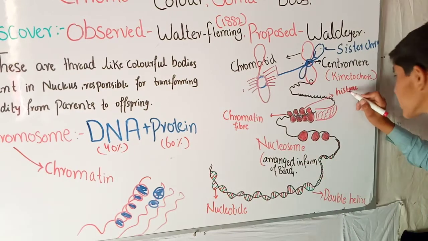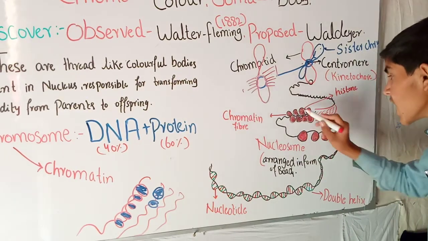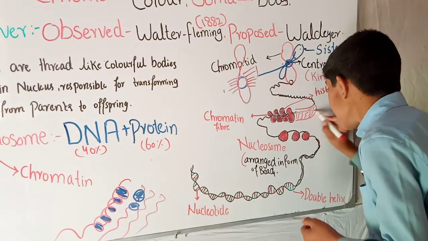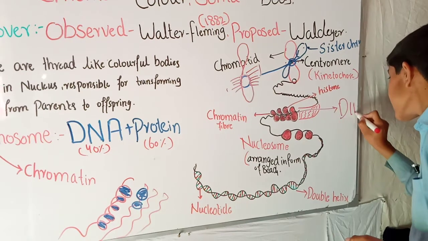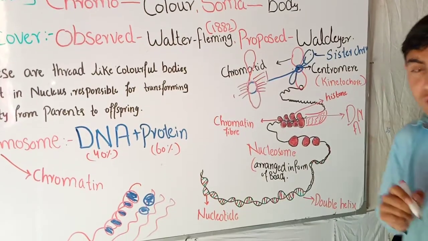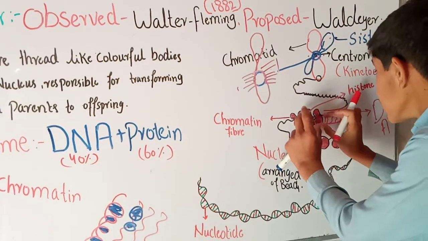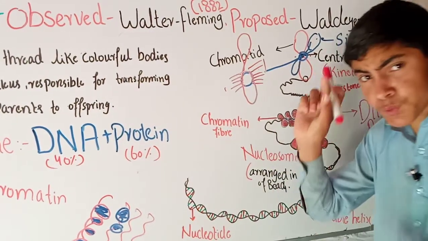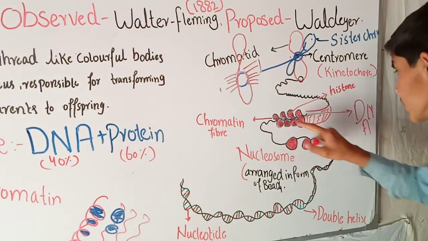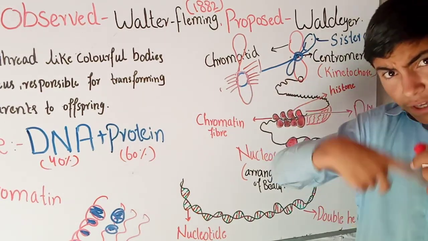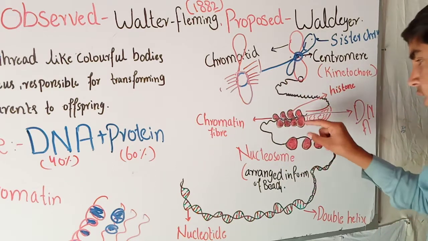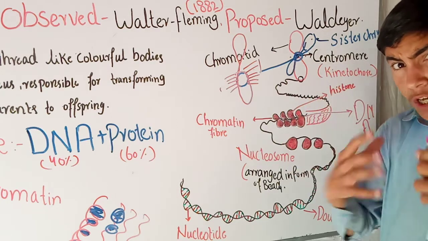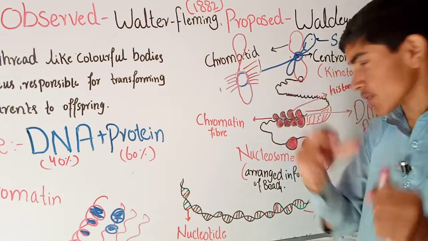This red portion you can see here is called the histone protein, and this outer black portion is the DNA, deoxyribonucleic acid. So when we zoom in on the chromosome, it is made of two things, histone protein and DNA. The DNA wraps around the histone protein and forms a beads-on-a-string like structure.